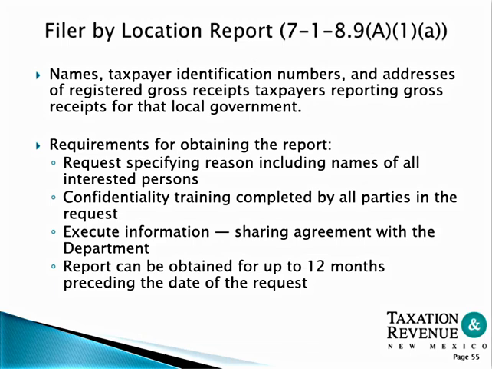Filer by location report includes names, taxpayer identification numbers, and addresses of registered gross receipts taxpayers reporting gross receipts for that local government. Requirements for obtaining the report: a request specifying reasons, including the names of all interested persons, confidentiality training completed by all parties in the request, and a sharing agreement with the department. The report can be obtained for up to 12 months preceding the date of the request.